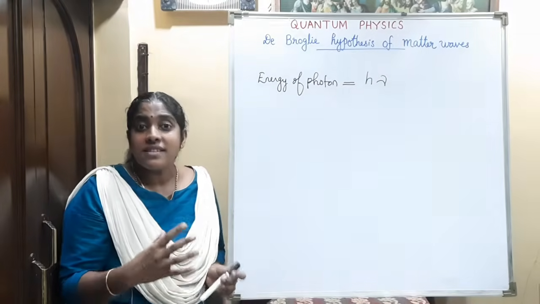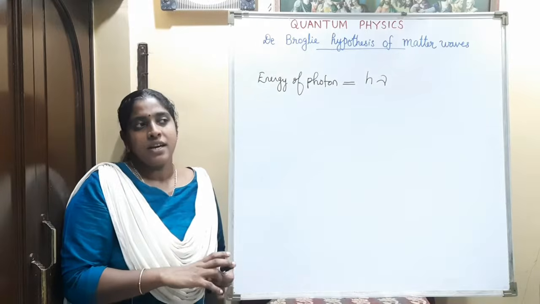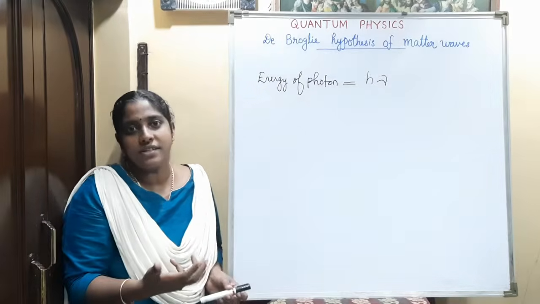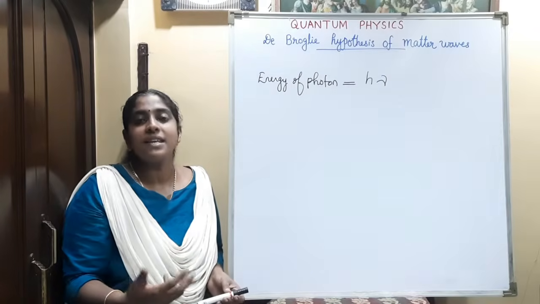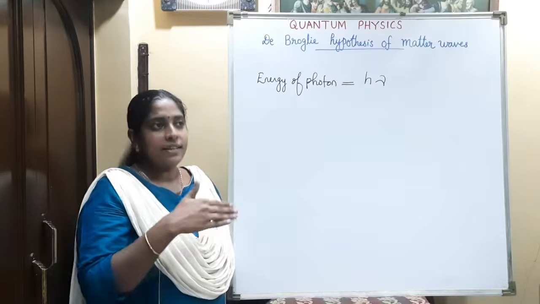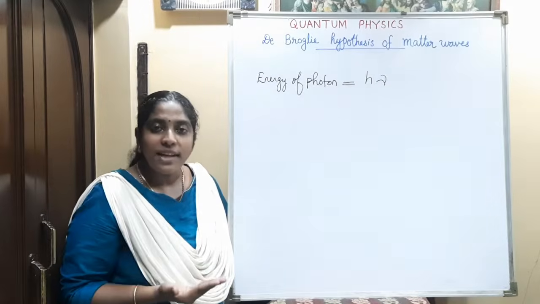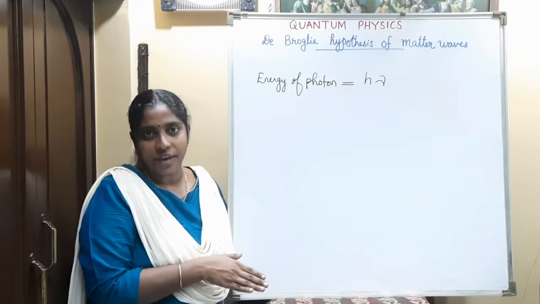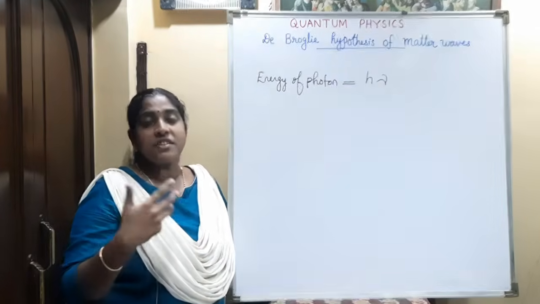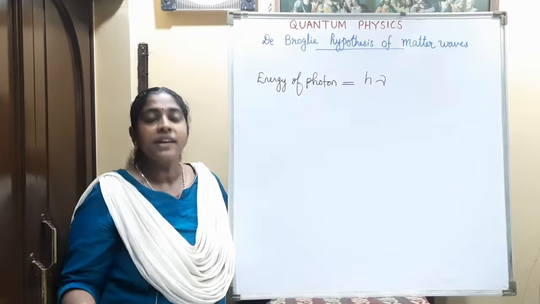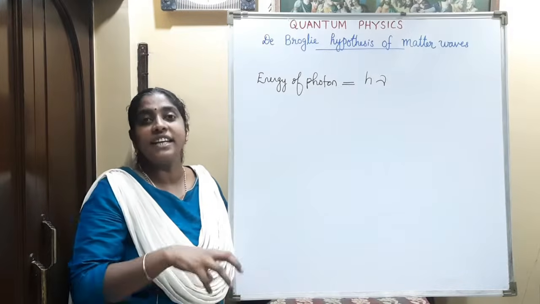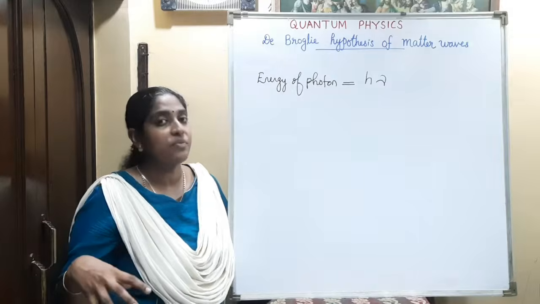The main one is the photoelectric effect. You know, when light or radiation of suitable frequency is incident on certain metals, electrons are emitted from it. Till that time the theories were Newton's corpuscular theory and Christian Huygens' wave theory of light. Based on Newton's corpuscular theory, phenomena like reflection and refraction were successfully explained. Then came Christian Huygens' wave theory of light. Based on that, phenomena like interference, diffraction, and polarization were explained.